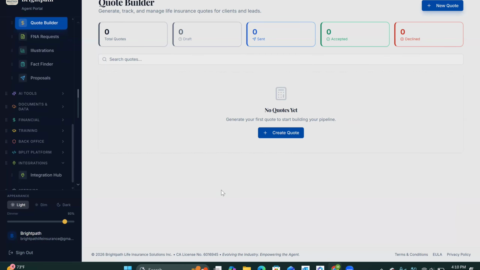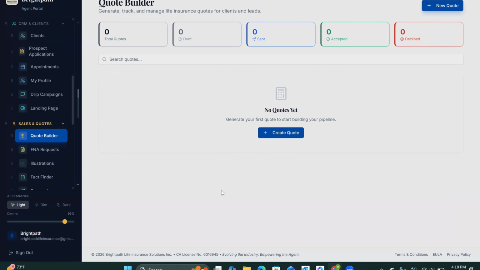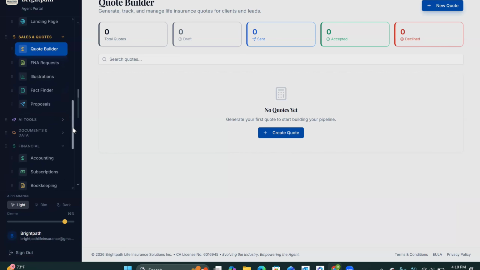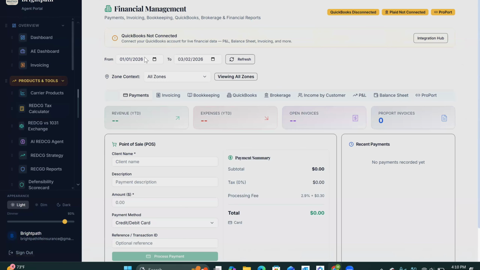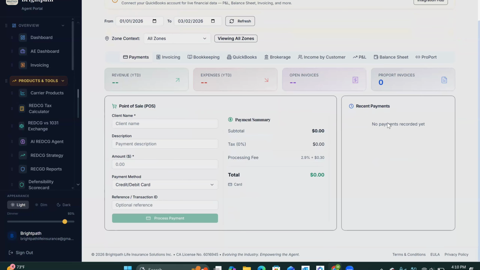You got AI tools. I like the financial piece of it. So if you're going to be looking at what the financial piece looks like, you can also collapse these menus. You can look at the accounting side. So this is where you're going to have your financial management, your revenue, your expenses, your open invoice, your reports, invoices, your clients' point of sales.